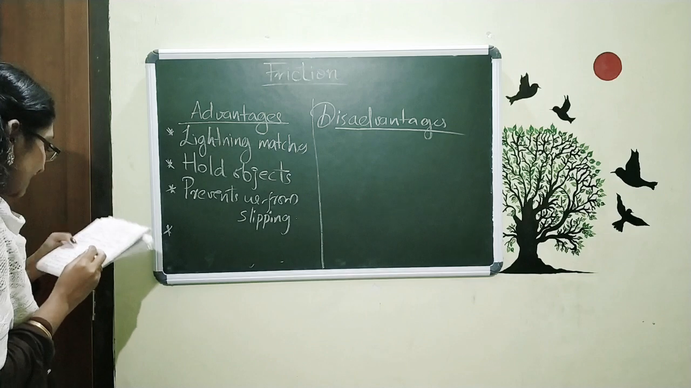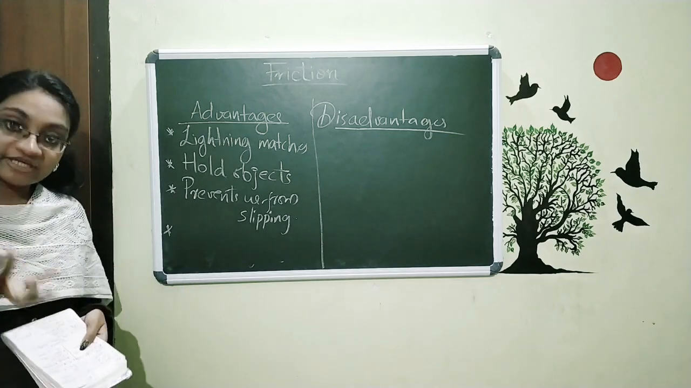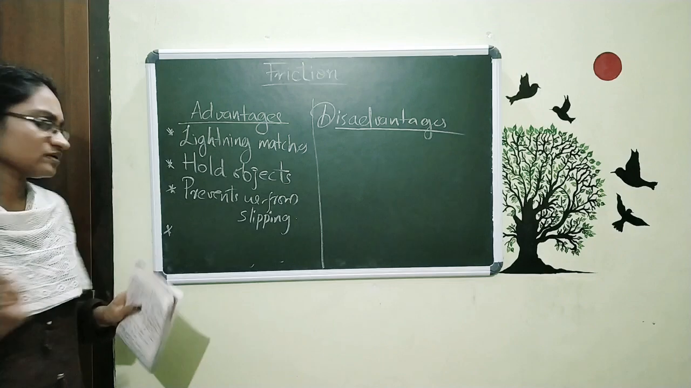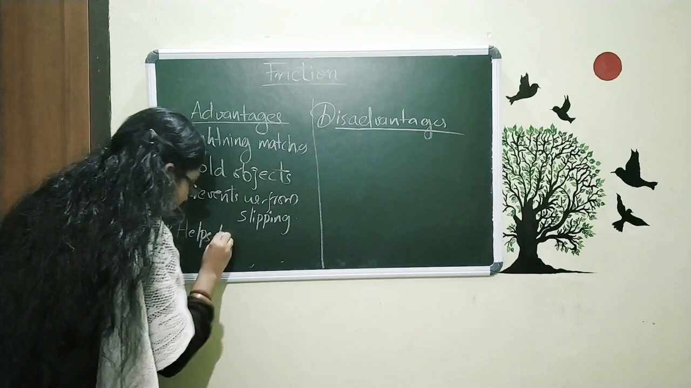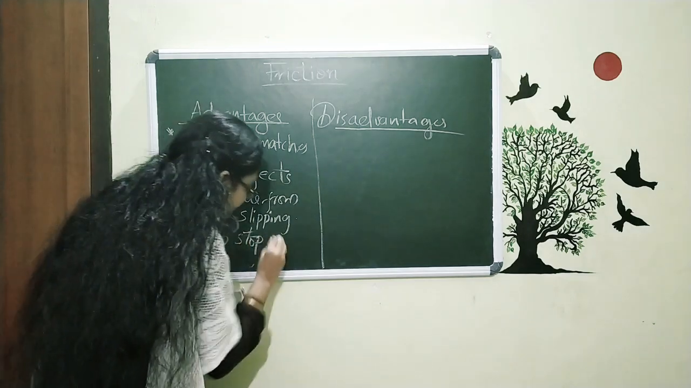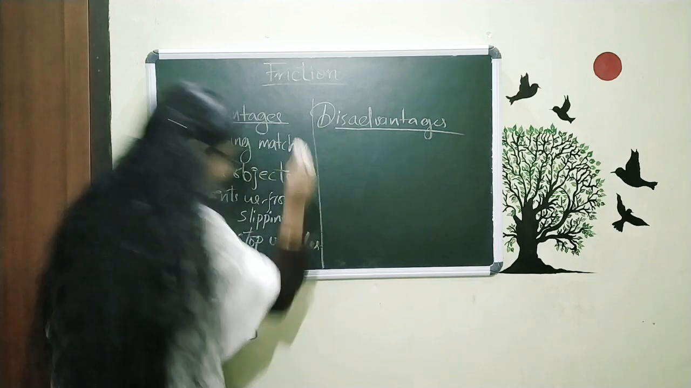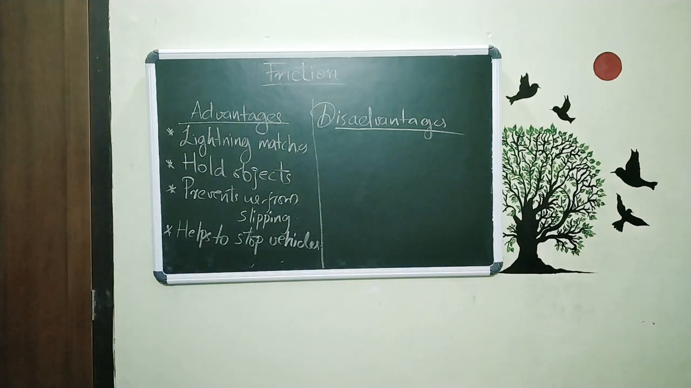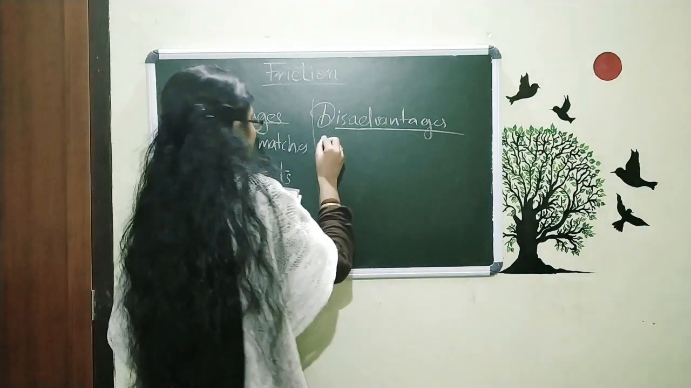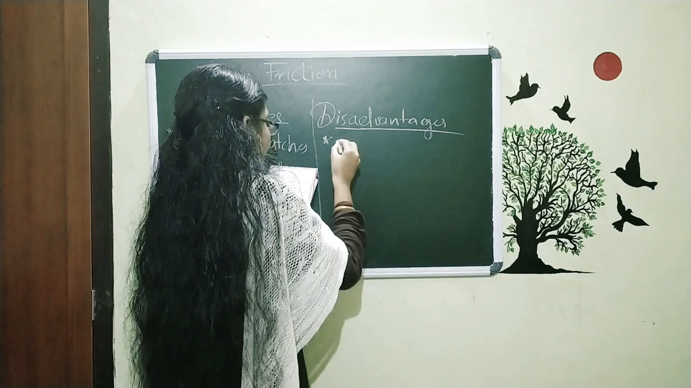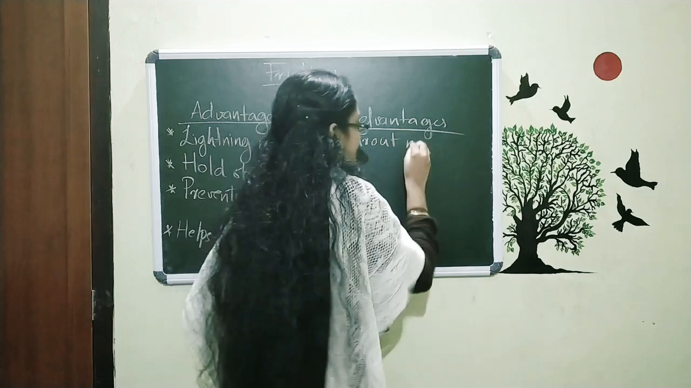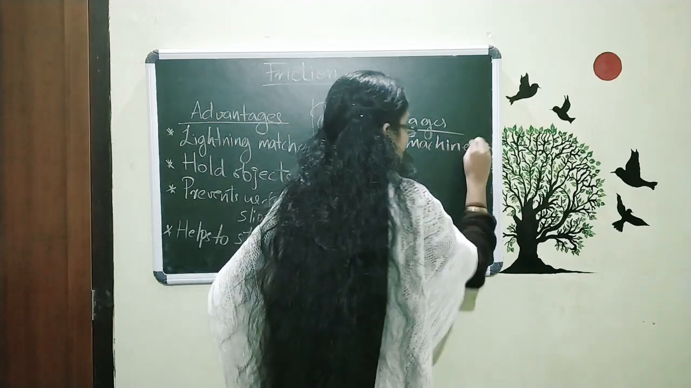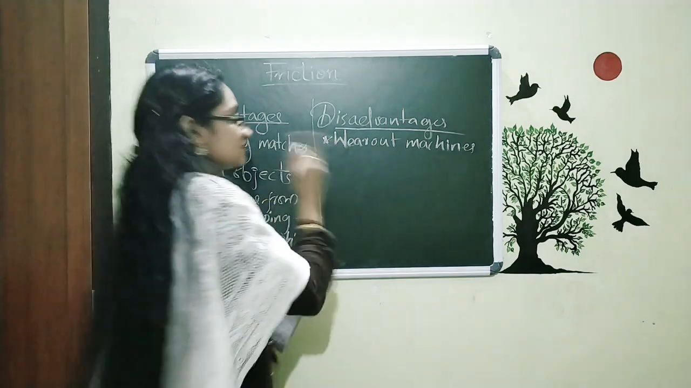The next one is that it helps to stop vehicles, or it helps us to stop anything. I am just writing here, helps to stop vehicles. So these are all the advantages of friction. Now we are talking about the disadvantages. The first one is that it wears out machines. That is the first disadvantage.